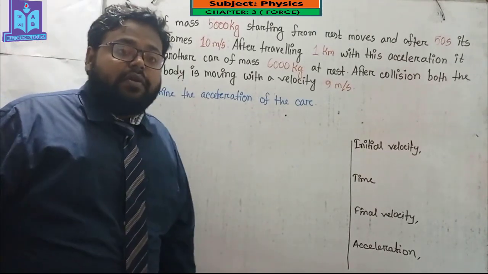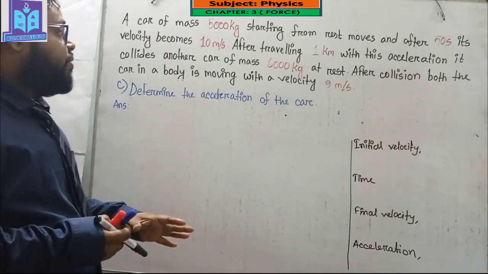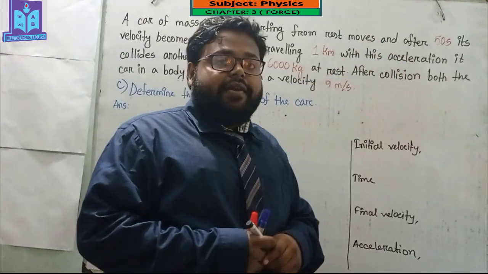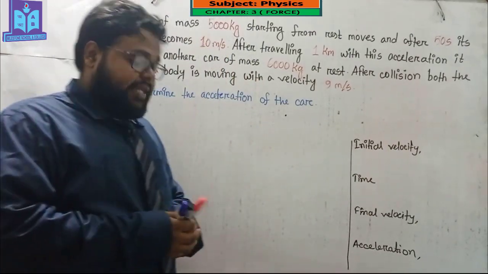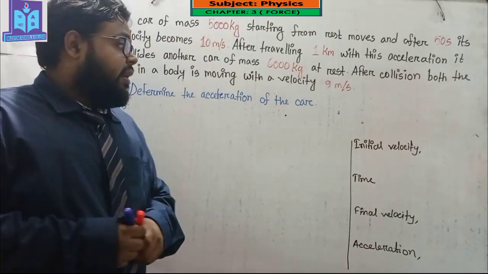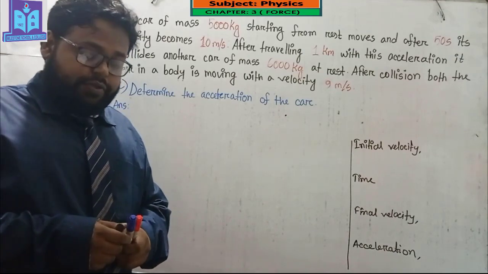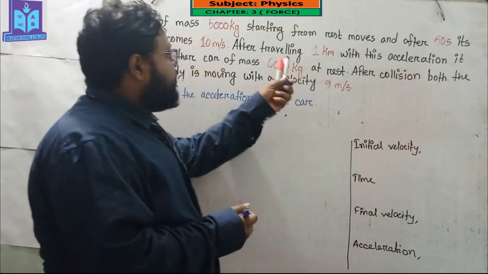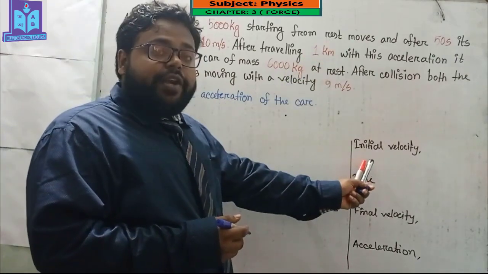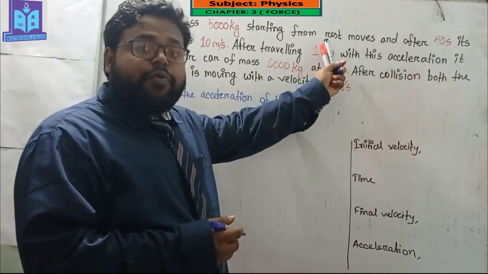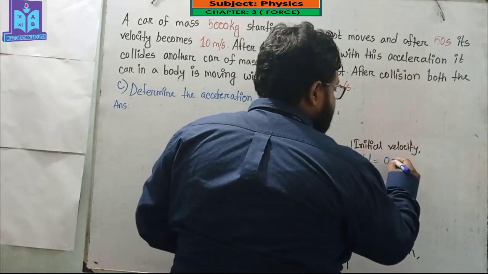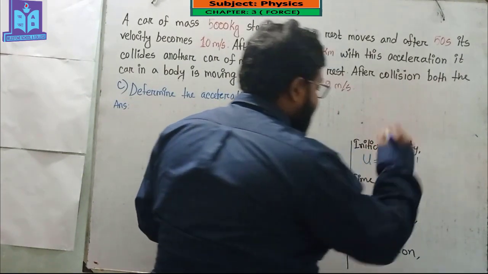So, my dear student, number C question is, determine the acceleration of the car. That means I have to find out the acceleration of this car for these 50 seconds. At first I have to write all of the given values. The initial velocity for this car is 0, because it was at rest. So the initial velocity u equals 0 meter per second.